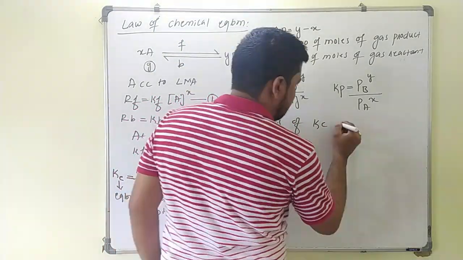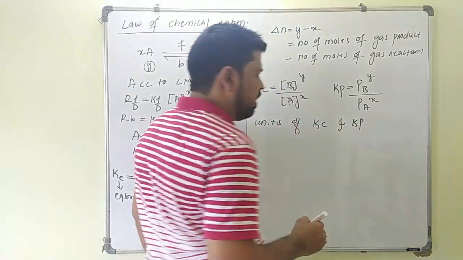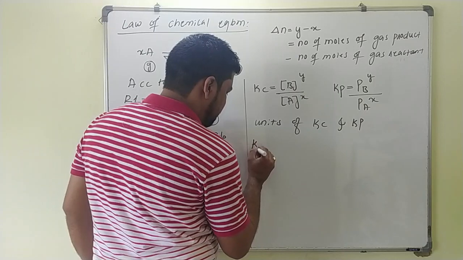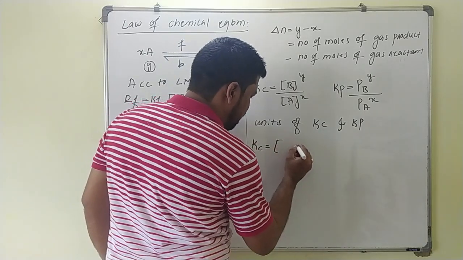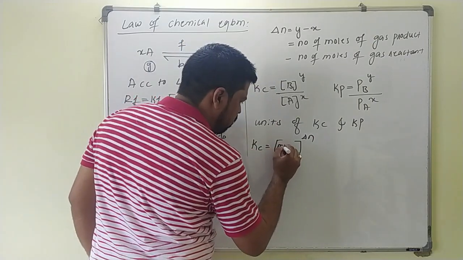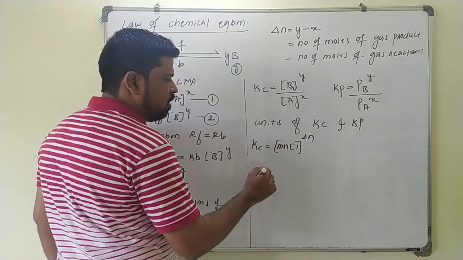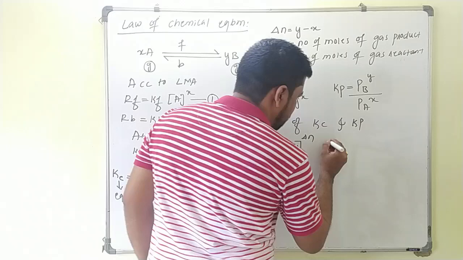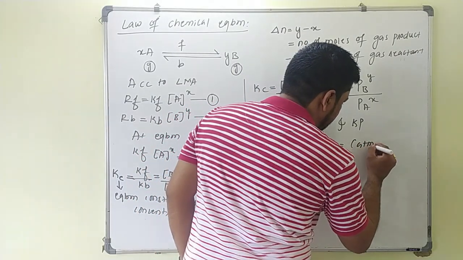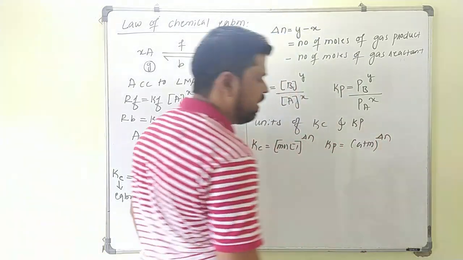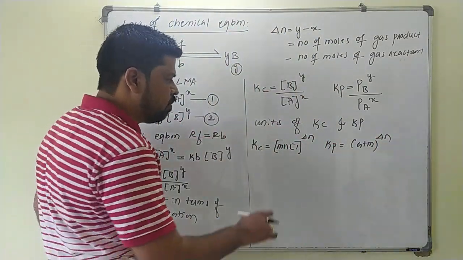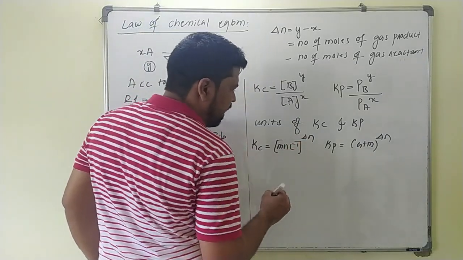So the units of Kc and Kp, the units of equilibrium constant. Okay. For Kc, its unit will be active mass to the power delta N. Active mass is nothing but mole per liter, to the power delta N. The unit of Kp will be the unit of pressure whole to the power delta N. So what is delta N? The number of moles of gaseous product minus the number of moles of gaseous reactant.